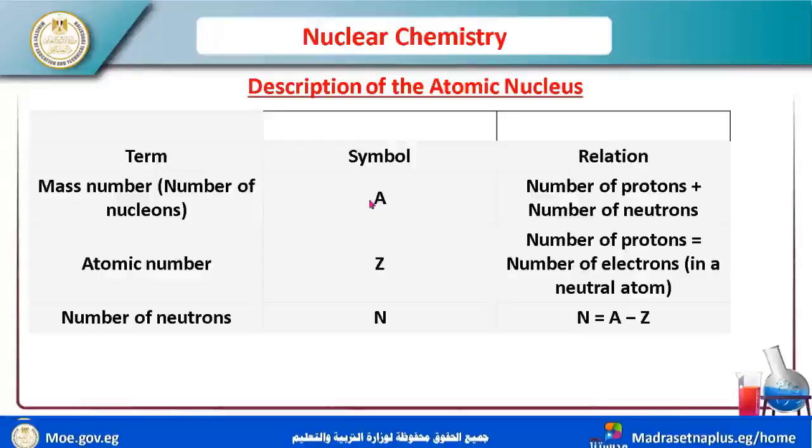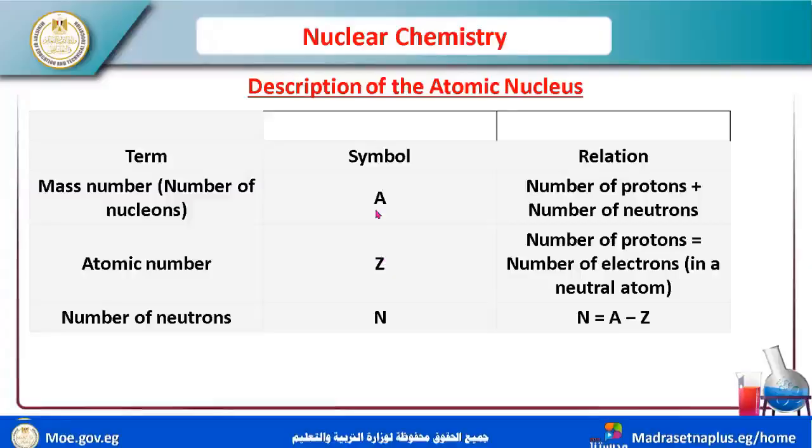So A equals the summation of protons and neutrons: number of protons plus number of neutrons equals A. I also have the atomic number Z, the number of electrons in the neutral atom. The number of neutrons is N, so N equals A minus Z.